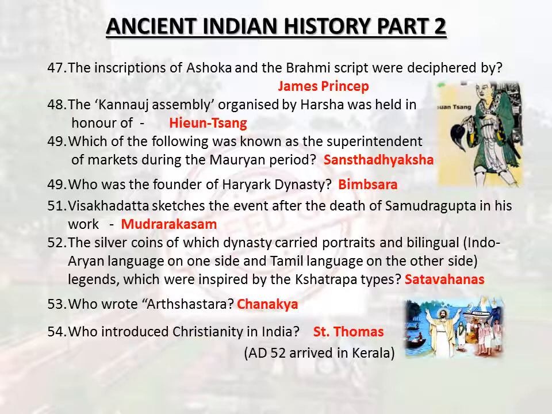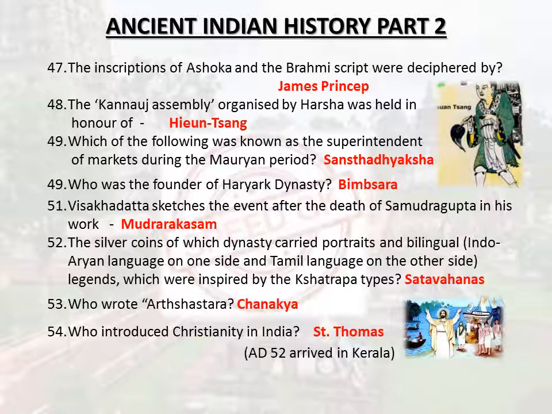The Kannauj assembly organized by Harsha was held in honor of Hiuen Tsang. Which of the following was known as the superintendent of markets during the Mauryan period? Sitadhyaksha. Who was the founder of Haryanka dynasty? Bimbisara. Vishakhadatta sketches the event after the death of Samudragupta in his work Mudrarakshasa. The silver coins of which dynasty carried portraits and bilingual, Indo-Aryan language on one side and Tamil language on the other side, legends, which were inspired by the Kshatrapa types? Satavahanas. Who wrote Arthashastra?